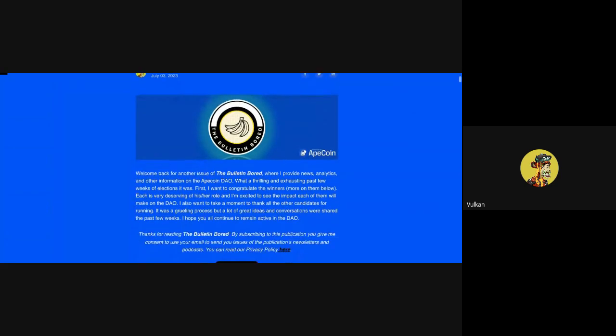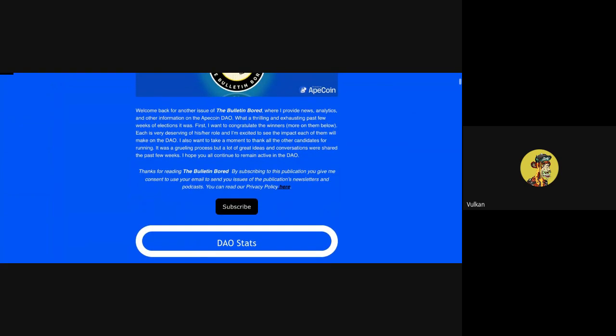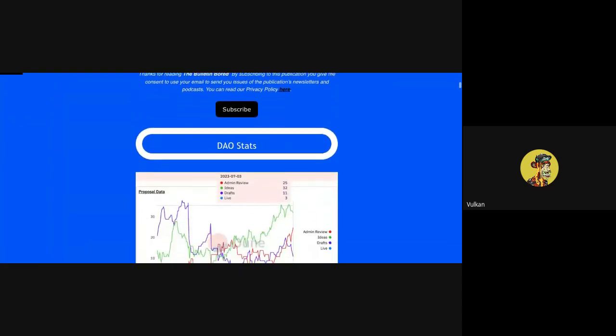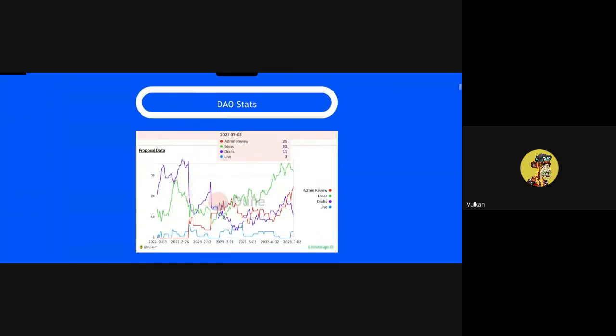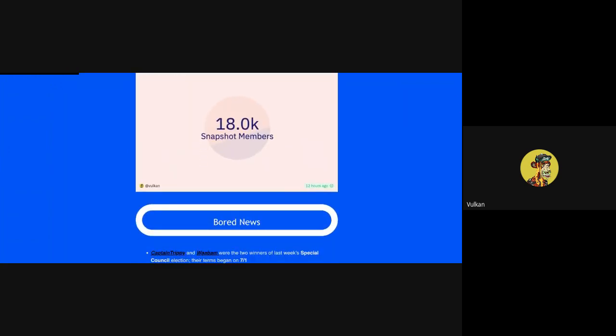As you see at the top here, a brief introduction of what the issue is about or anything happening in the DAO the past week. As you scroll down, you can see different screenshots pulled from my Dune dashboard. This includes data on the DAO like AIPs by type, the amount of Discord members, forum users broken down by trust level, and Snapshot members. I'm looking to add more data in here as we go. So if you scroll through here and think of anything else you would like to see added, feel free to reach out to me and let me know.